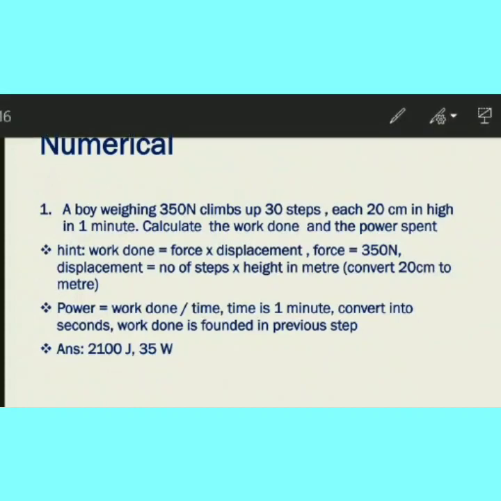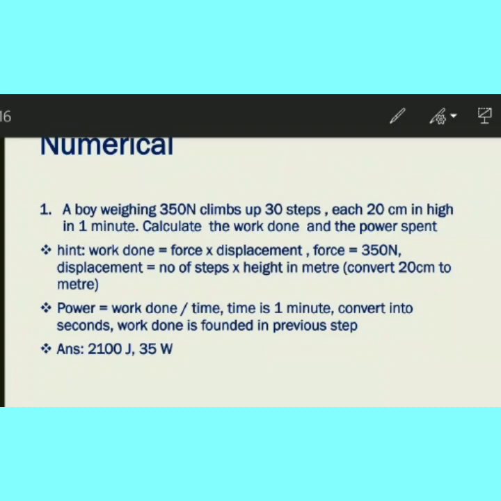The component of displacement along the force means W is equal to F into S cos theta. The component of force along the displacement means W is equal to F cos theta into S. From this we can tell that to find the work done, we have to know the force magnitude, the displacement value and the angle between the force and the displacement, that is cos theta. If these three things are given, we can find how much work is done. Then we have seen three cases: theta is equal to 0 degree, theta is equal to 90 degree and theta is equal to 180 degree.